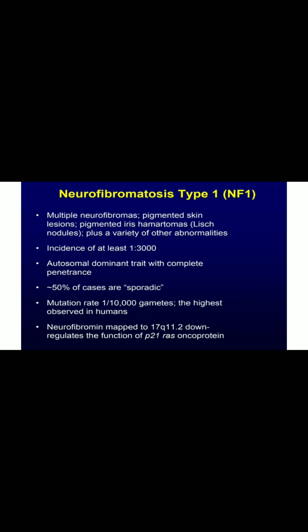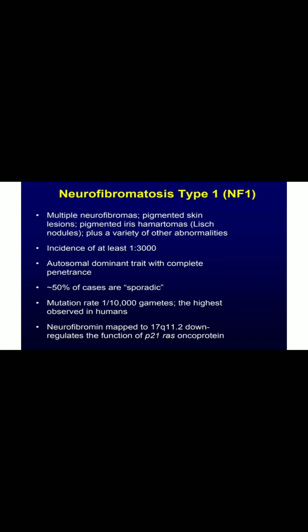The fibromas, or tumors, can be produced at a variety of sites, and it has an autosomal dominant inheritance pattern, so that one allele carrying the disease is enough, and it possesses complete penetrance.